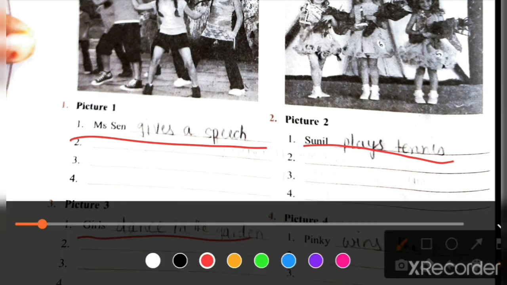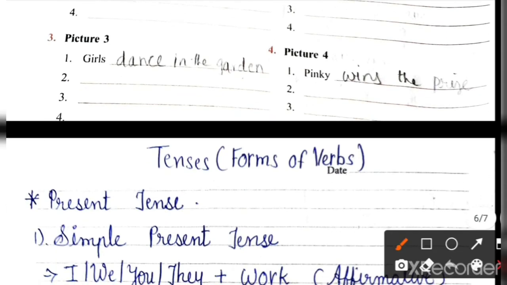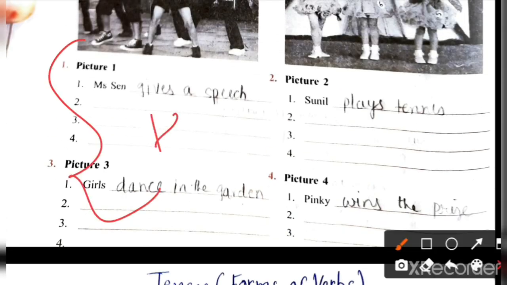And fourth one is Pinky wins the prize. Okay. This sentence has to be written in notebook. It means this is homework in notebook. Clear? Homework in notebook. So today only one exercise is there in notebook as homework, and that is exercise 11.